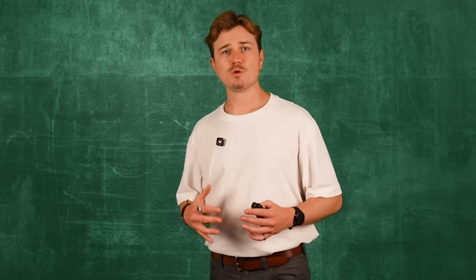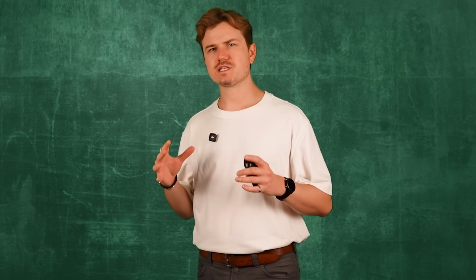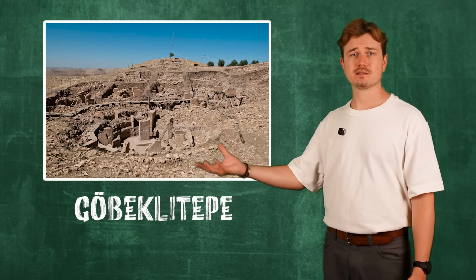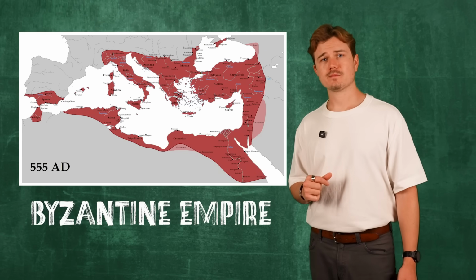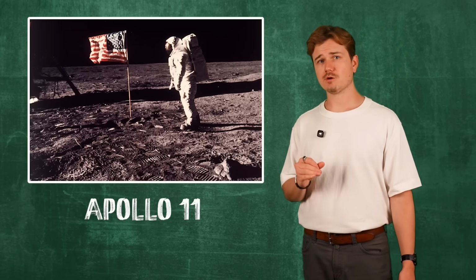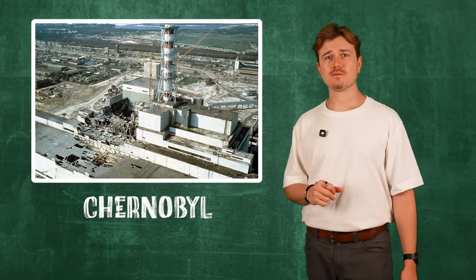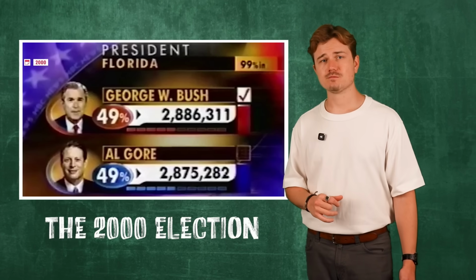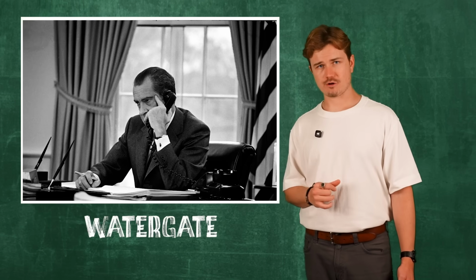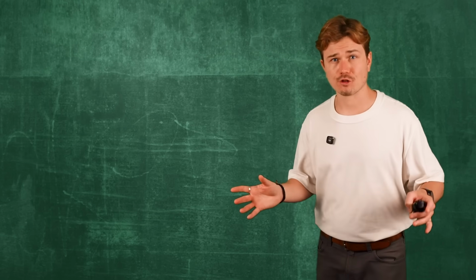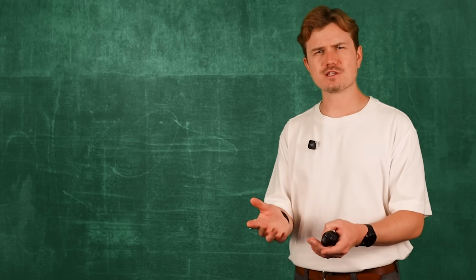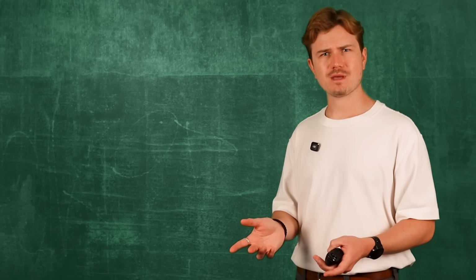So now it was time to move on to our final tier, the most niche historical topics. On the list of possible choices, we had Göbekli Tepe, the Byzantine Empire, the Dead Sea Scrolls, the Apollo 11 moon landing, Chernobyl, Mesa Verde, the Nazca Lines, the 2000 presidential election, Franz Ferdinand, and Watergate. These are topics you might not even learn about in grade school, like who is Franz Ferdinand? You mean the Scottish rock band with the hit single Take Me Out?